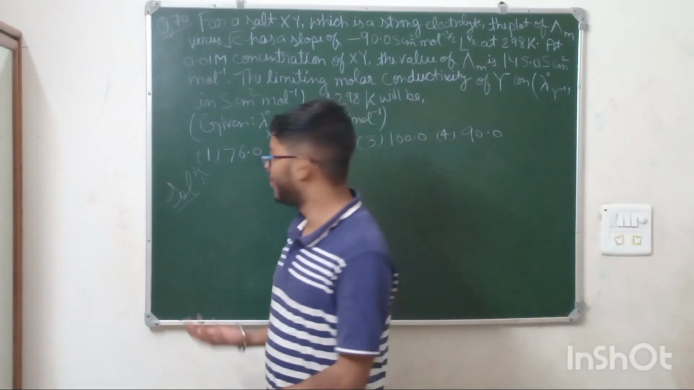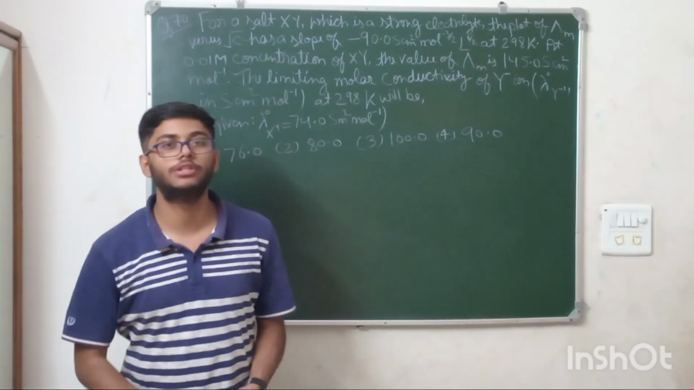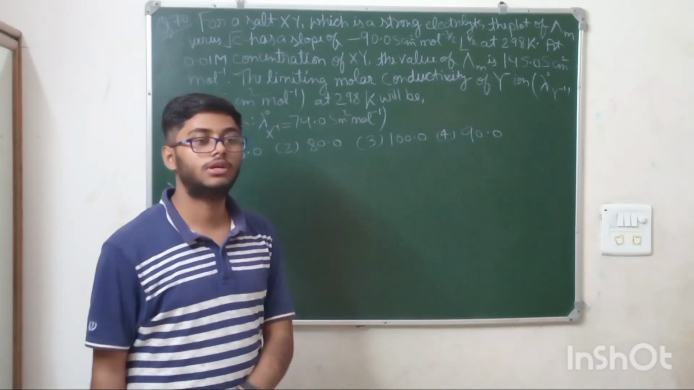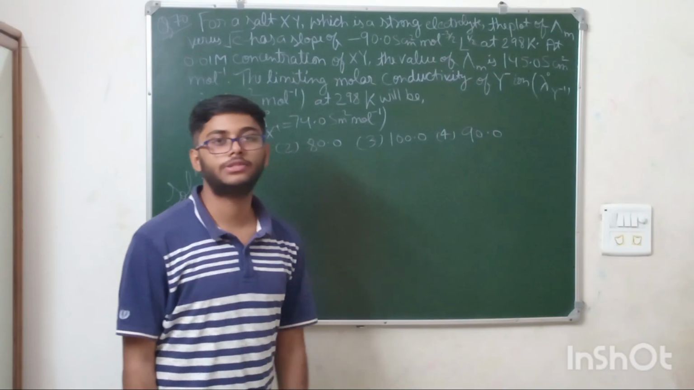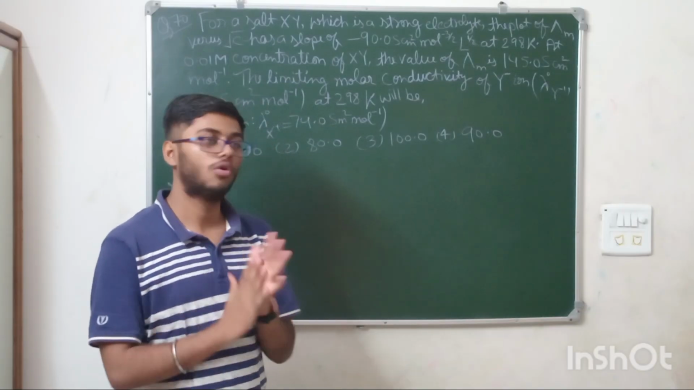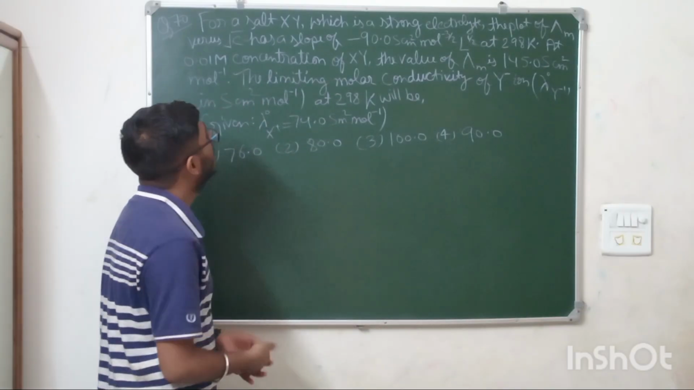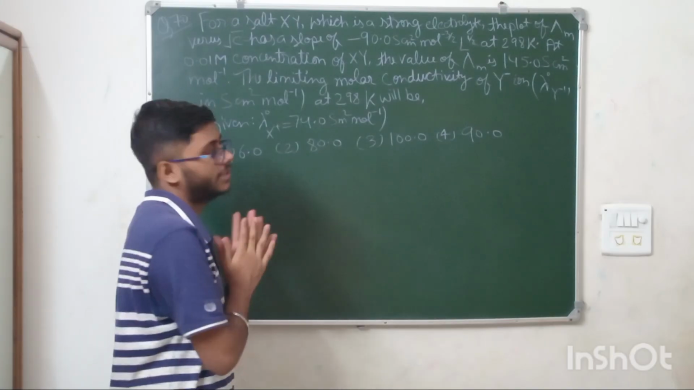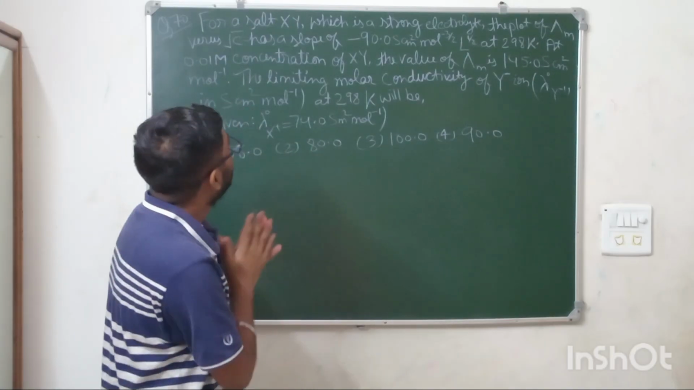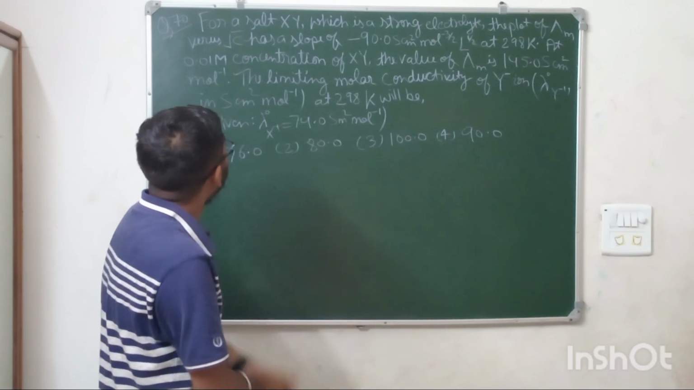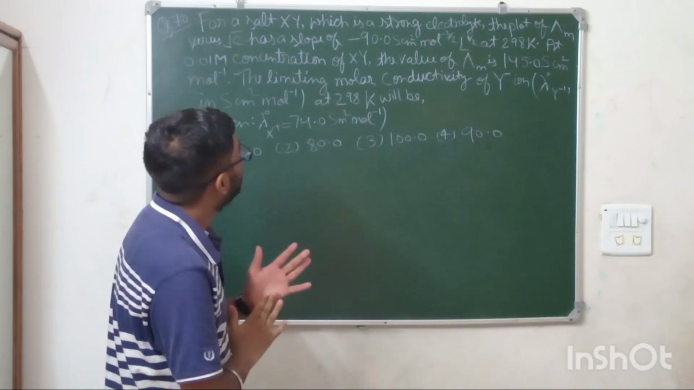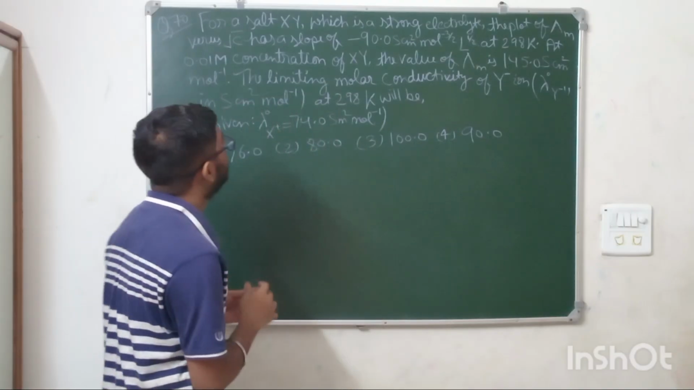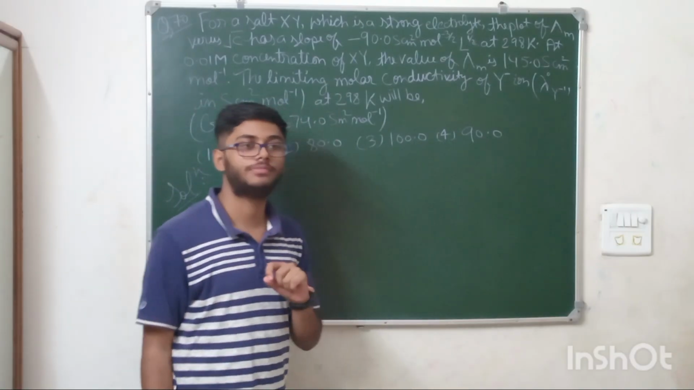Going on to the next question, from the chapter Electrochemistry. This question is based on the equation named the Huckel-Onsager equation. The question says: for a salt XY, which is a strong electrolyte, the plot of lambda m versus root C has a slope of minus 90. At 0.01 molar concentration of XY, the value of lambda m is 145 Siemens centimeter square. We need the limiting molar conductivity value for the Y minus ion.